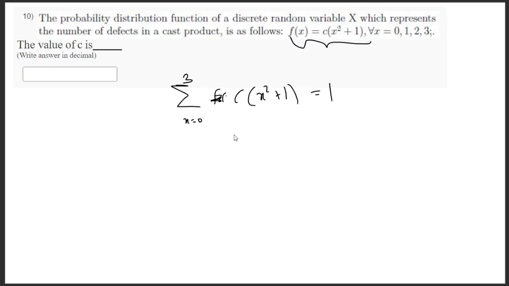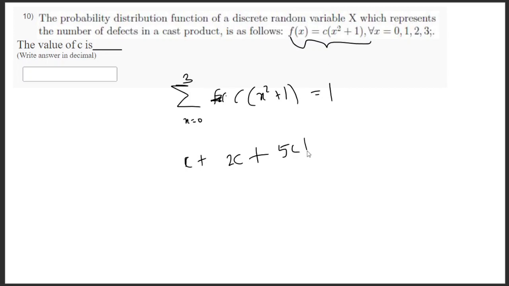So substitute the values. If I substitute 0, it is c. If I substitute 1, then it is c into 1 plus 1, which is 2c. If I substitute 2, it is 2 square plus 1, 5, so 5c.